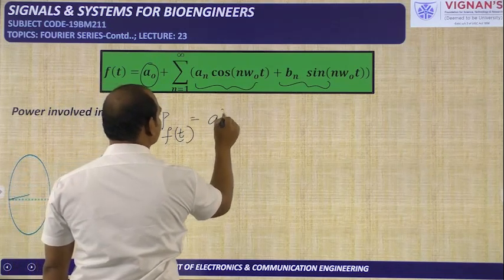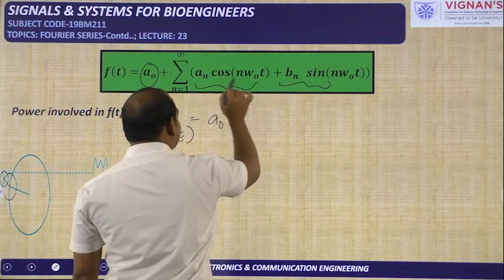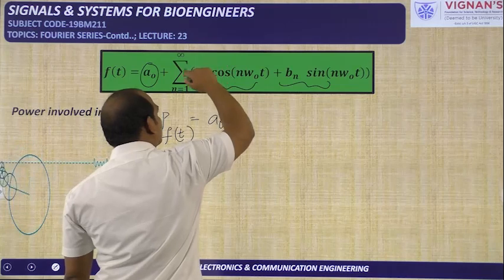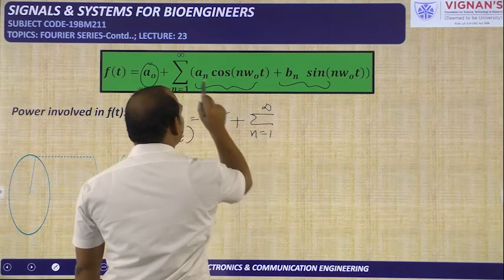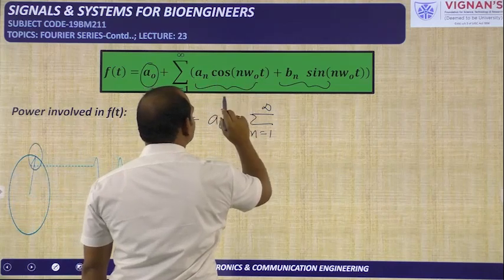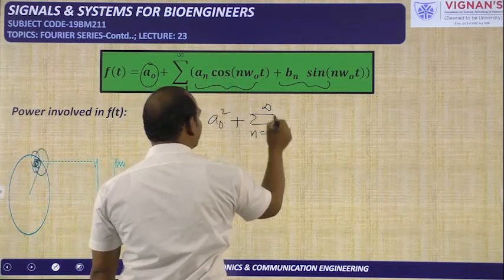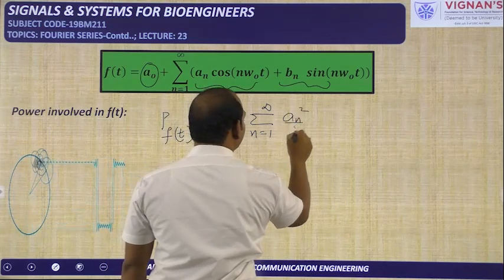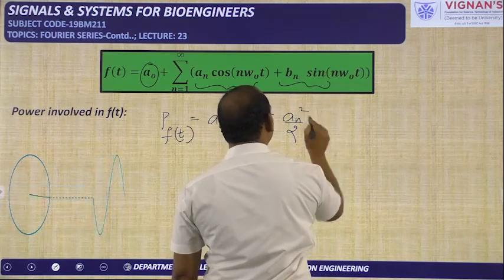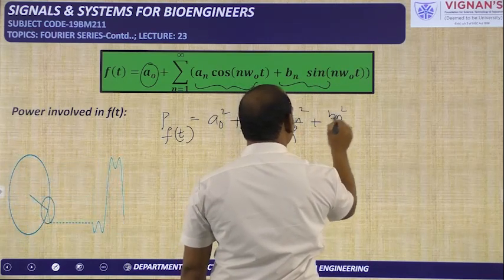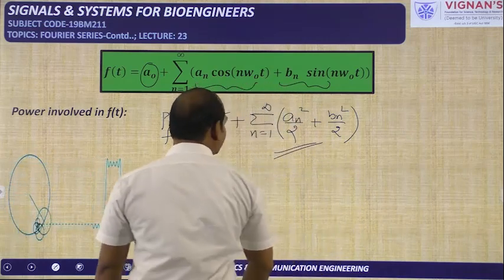A naught square, so the power we are getting, plus, because it has an infinite number of cosine terms, sigma n from 1 to infinity. For example, an cos n omega t is there. Just now we have seen the power involved in this one: peak value square by 2. That is an square by 2. Here also the same thing. Bn sin n omega t. What is the peak value? Bn. So Bn square by 2. So this is the power involved in the signal f of t.